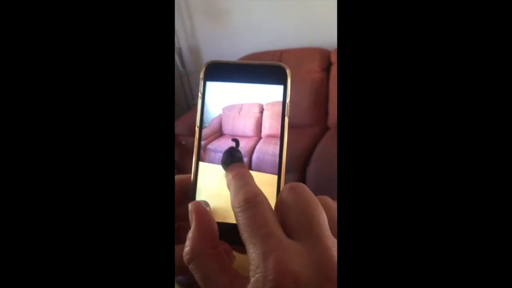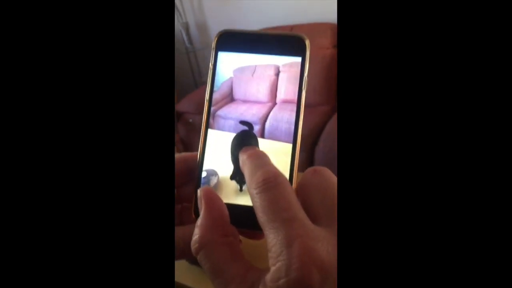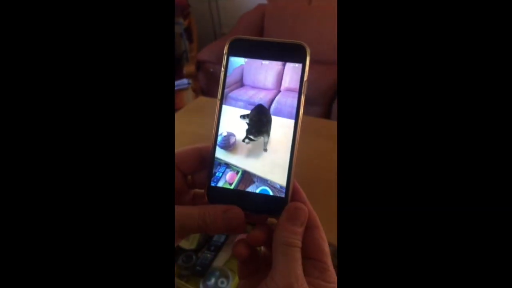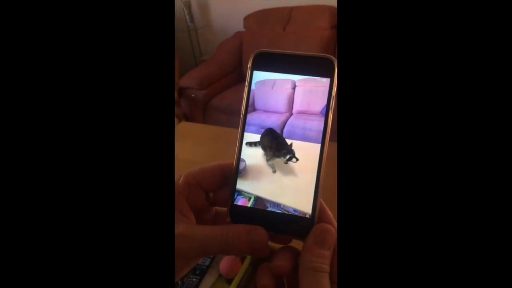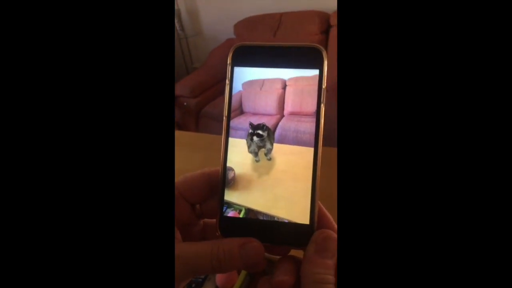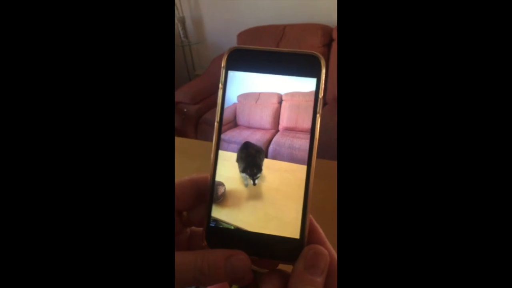Okay, and you can take him with your finger and you can put him somewhere else. Here, for example. Here he is on the table. Oh, he says, that's weird. He's having a good look around. See his shadow on the table.